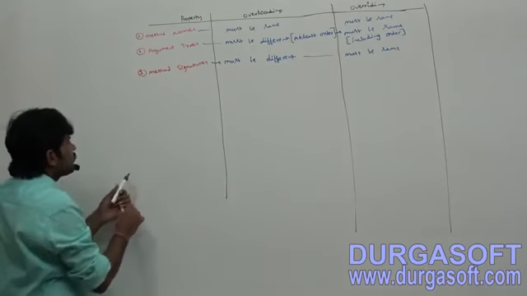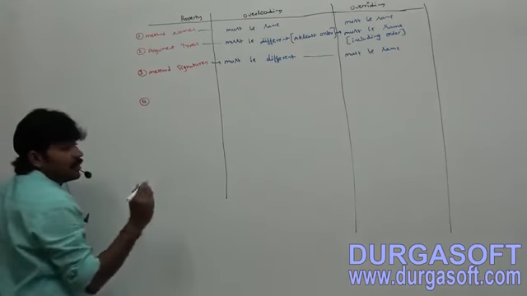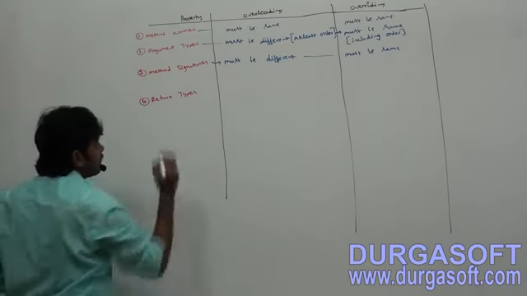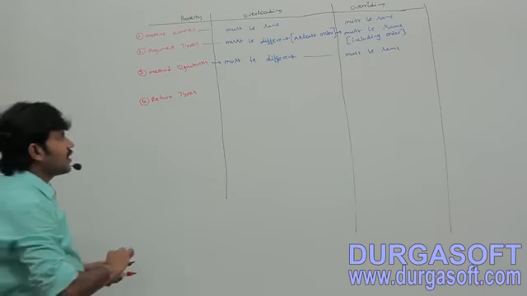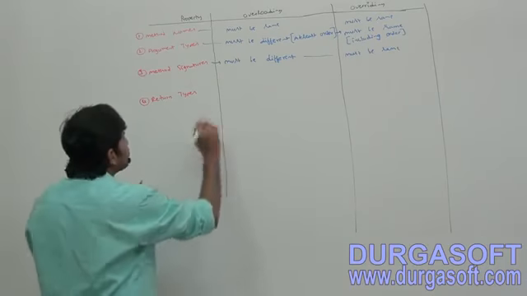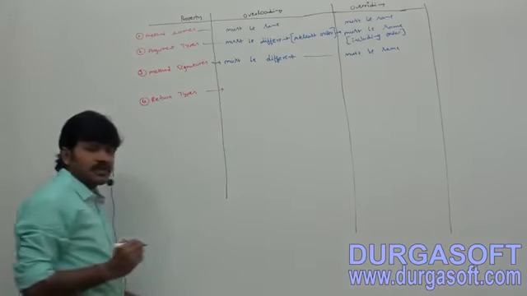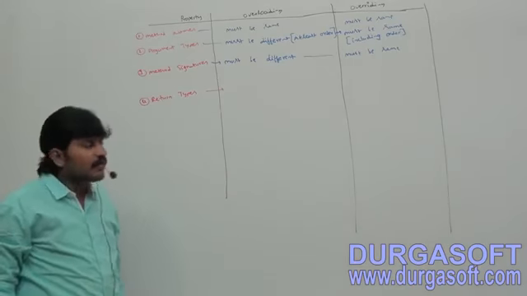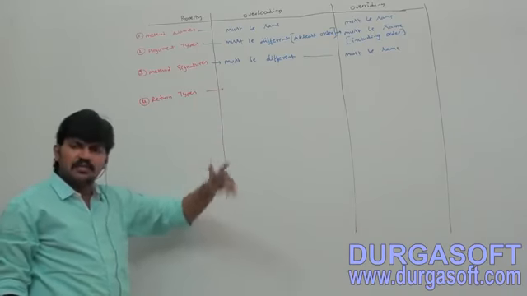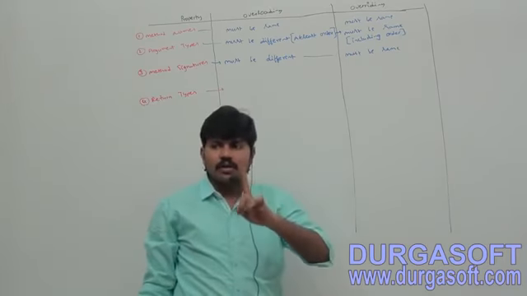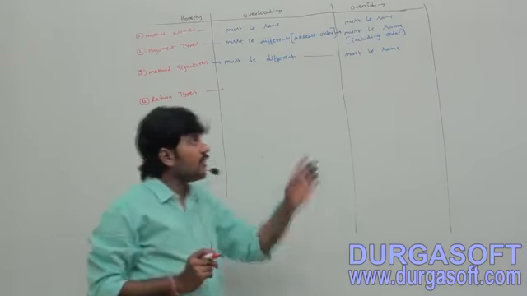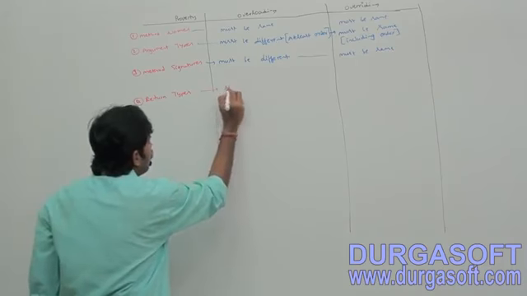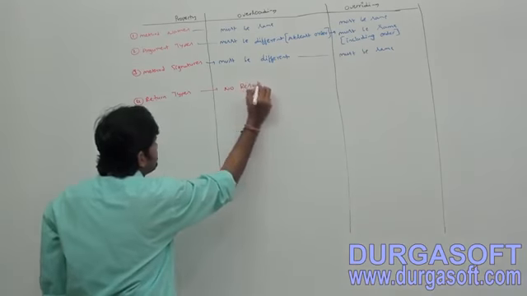The fourth point here is return types. Is there any rule in overloading? We never need to worry about return type. Maybe same, maybe different, no problem at all. In overloading, we only check that method names must be same and argument types must be different. That's why there are no restrictions on return types.